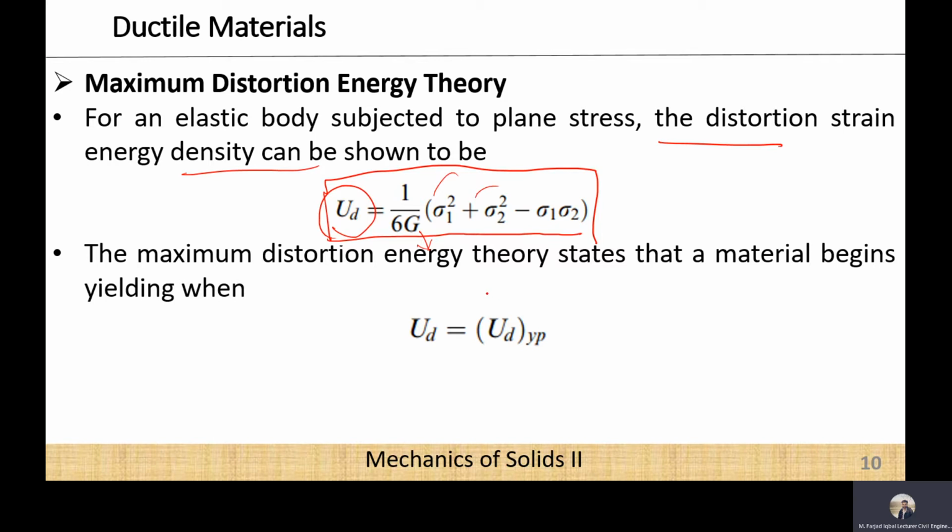But still we need to figure out what is the external work done, or the work done due to the external force which is being applied on the material. So we have been provided with the internal work done, and the failure will occur when the internal work done, that is represented by this UD, is equal to the external work done, or the work done by the yield stress which is being produced in the material due to the application of the external force. So what is that yield stress, or how can we figure it out?